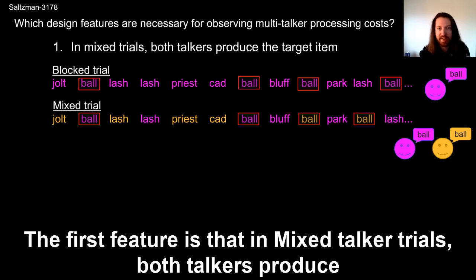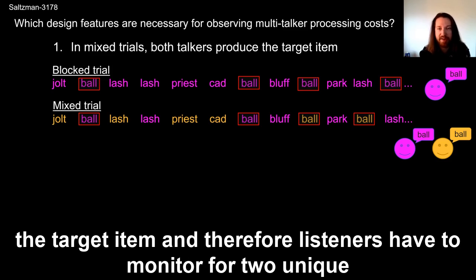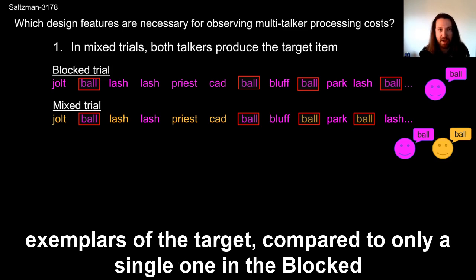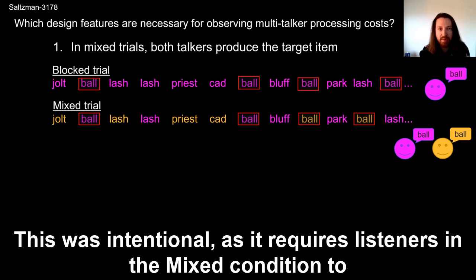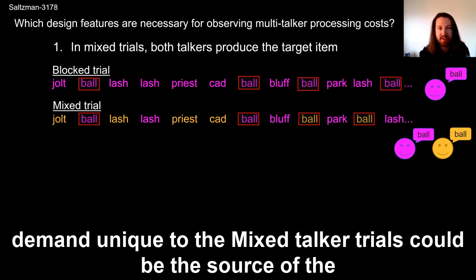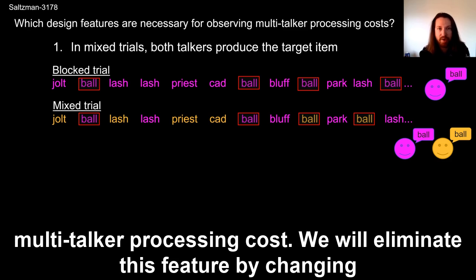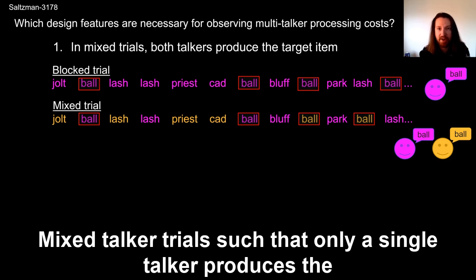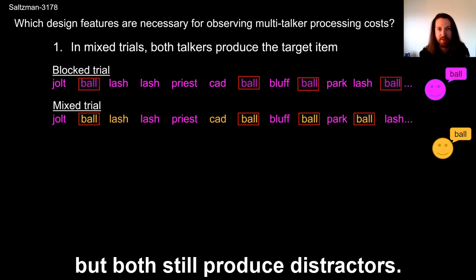The first feature is that in mixed talker trials, both talkers produce the target item, and therefore listeners have to monitor for two unique exemplars of the target compared to only a single one in the block talker trials. This was intentional, as it requires listeners in the mixed condition to engage in an active, controlled mode of processing. This added cognitive demand, unique to the mixed talker trials, could be the source of the multi-talker processing cost. We will eliminate this feature by changing mixed talker trials such that only a single talker produces the targets, but both still produce distractors.